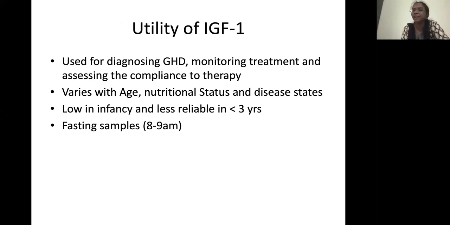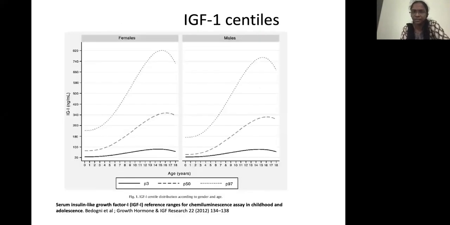Sometimes the patient may not be taking it adequately, so the levels should usually be within plus or minus 2 standard deviation. So it varies with age, nutrition status, and even chronic diseases; in undernutrition it can be low. So it is low in infancy and less reliable. It's always better to take a fasting sample in the morning, although there is not much diurnal variation. It is less reliable in children less than 3 years. So these are IGFs.